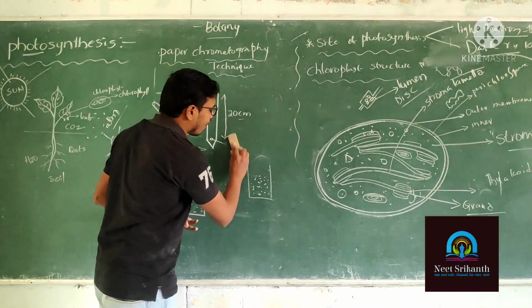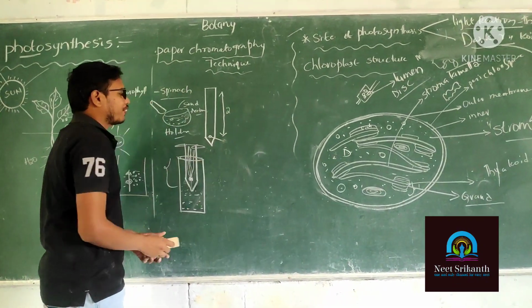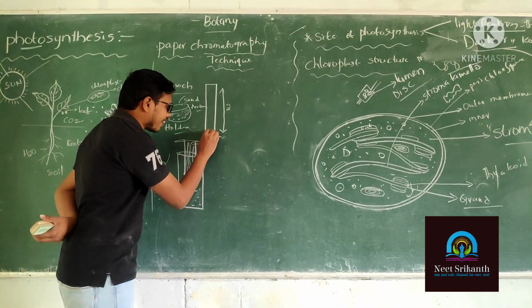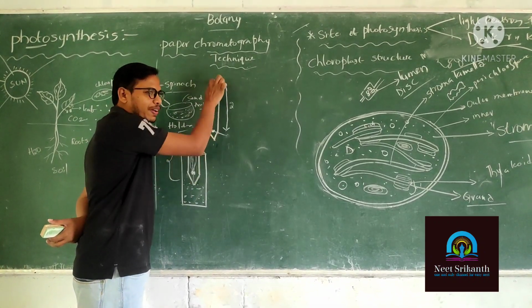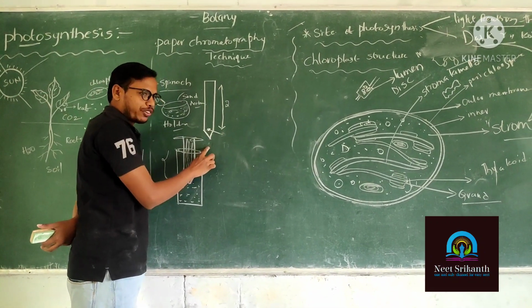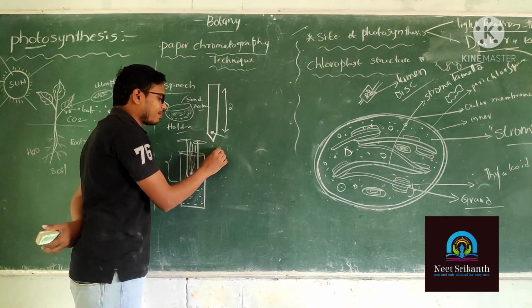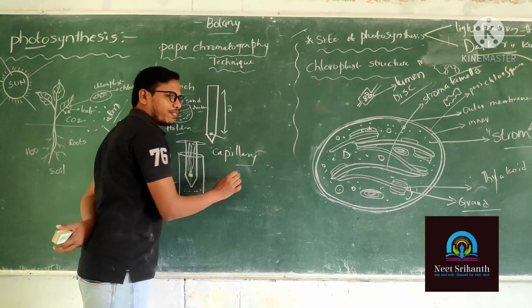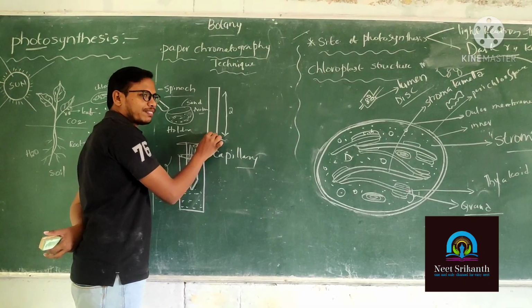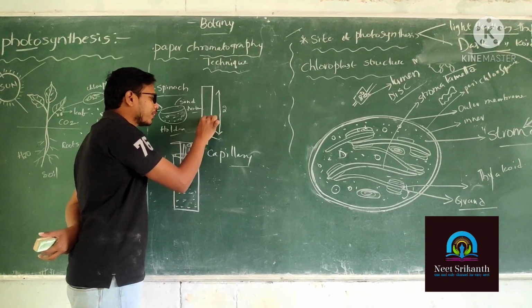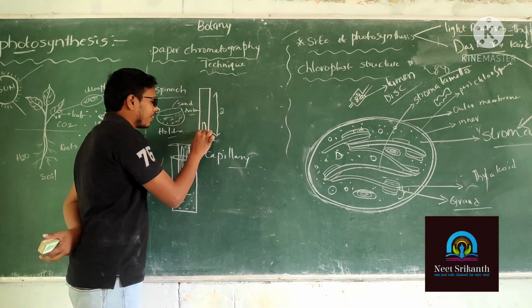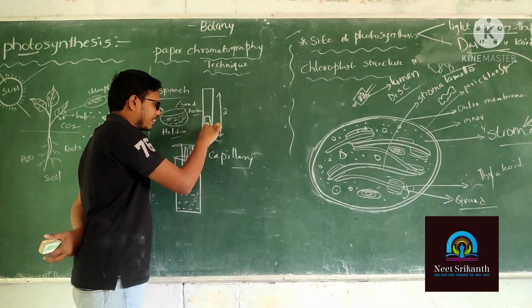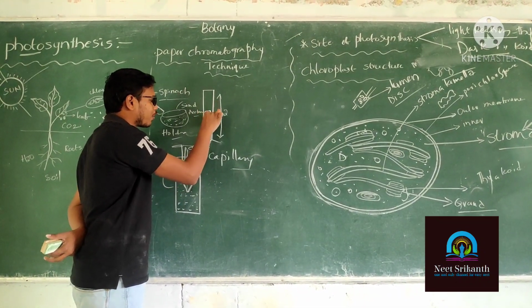After a few hours, the sap moves on the chromatography paper with the help of the solution. What is that movement called? Capillary movement. Now the pigments reach different heights on the chromatography paper.